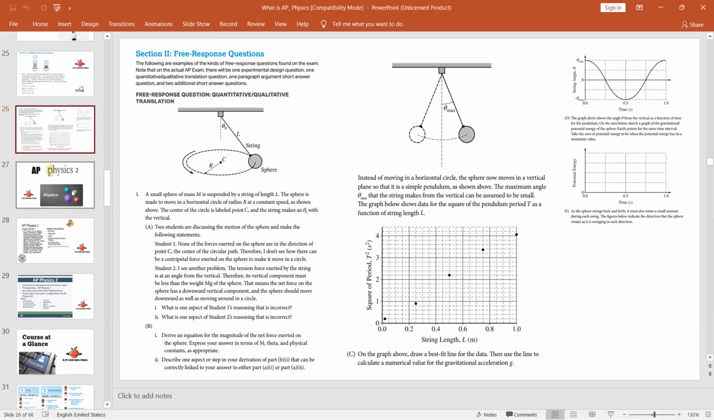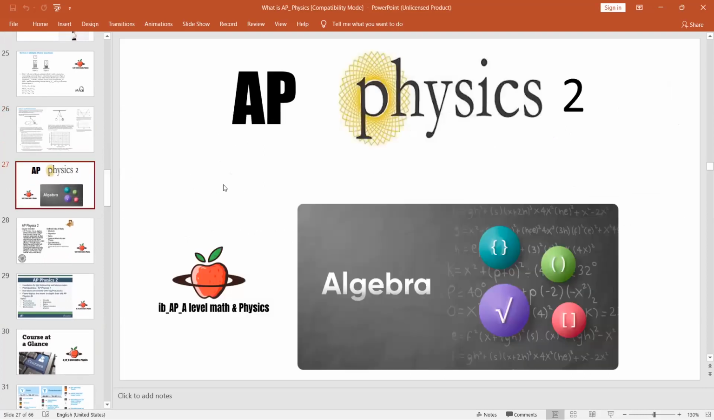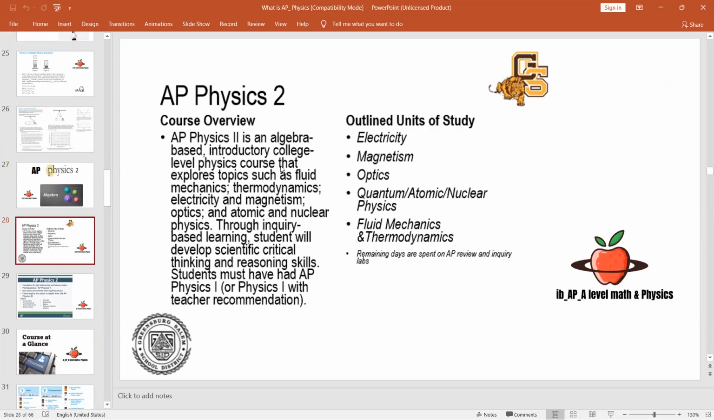Let's move to the next part. Now we're going to discuss AP Physics 2. AP Physics 2 is also an algebra-based course. As we have discussed, AP Physics 1 is a full year course, and AP Physics 2 is also going to be a full year course. And it is also based on algebra.